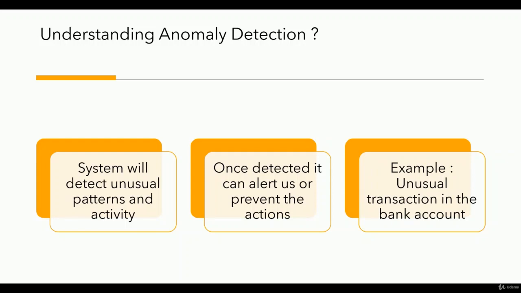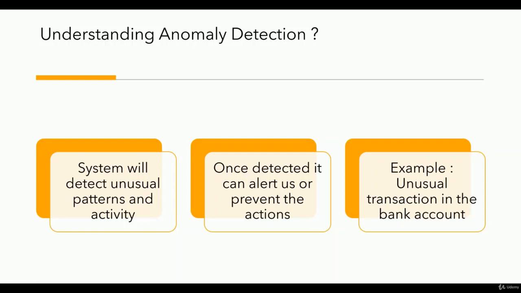The other example is unusual transactions in accounts. Let's say I am a user of some bank and I don't do many transactions online. I usually take cash out. After a year or two, a lot of money has been deducted from my account, and that too from outside the country.